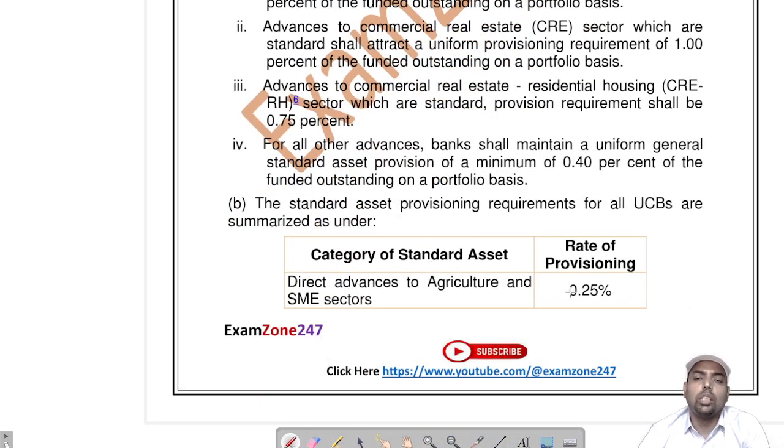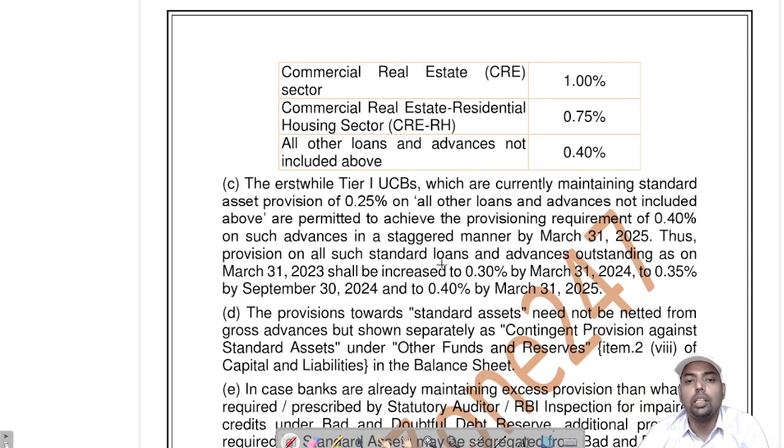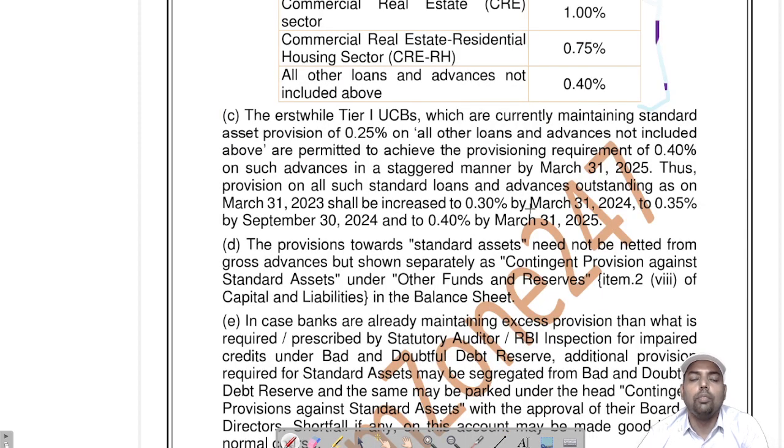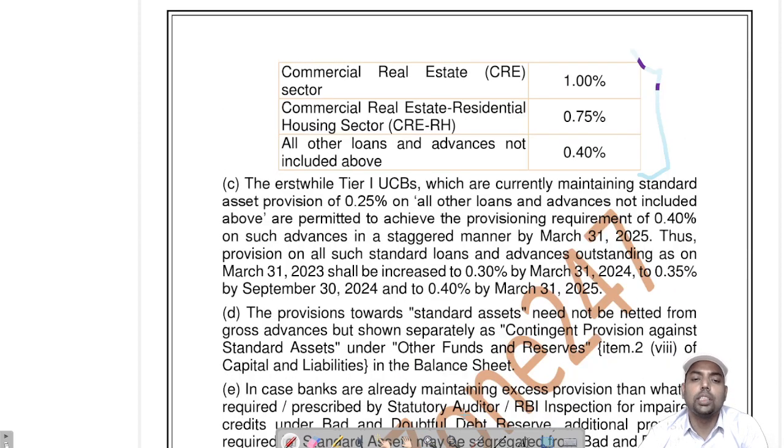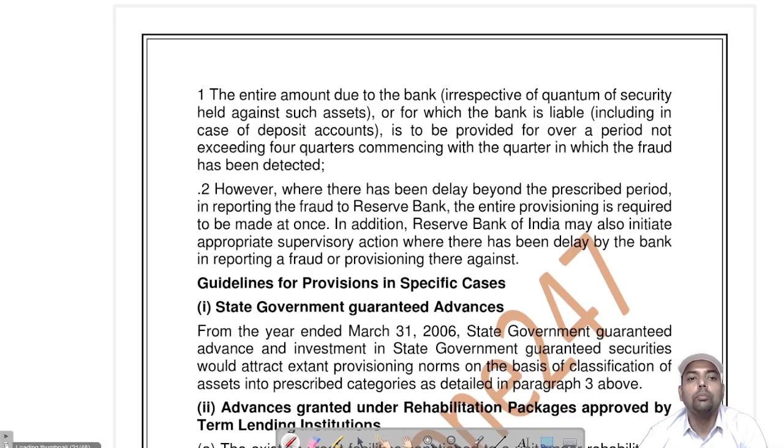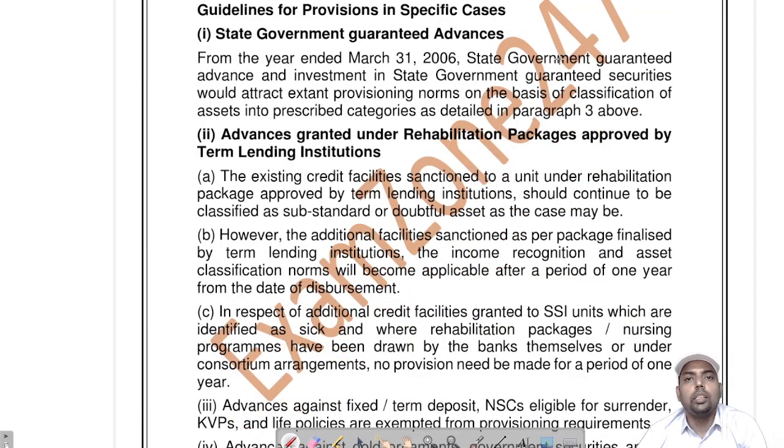So generally provisioning is 0.25% or 0.40% or 0.75% or 1%, depending on the factors where the credit has been sanctioned and the areas where exposure has been given. You should learn it, you note it. Even this is the same classification for scheduled commercial banks, and it may be asked to you. State government guaranteed advance, and investment in state government securities would attract standard provisioning norms on the basis of classification of assets.